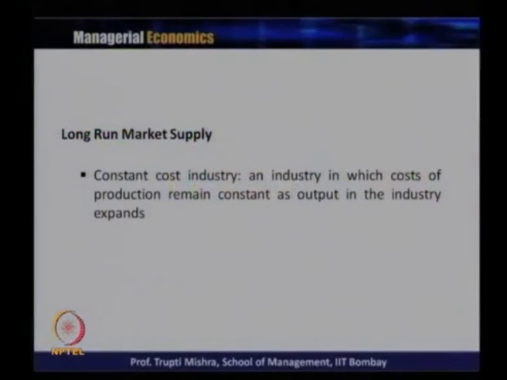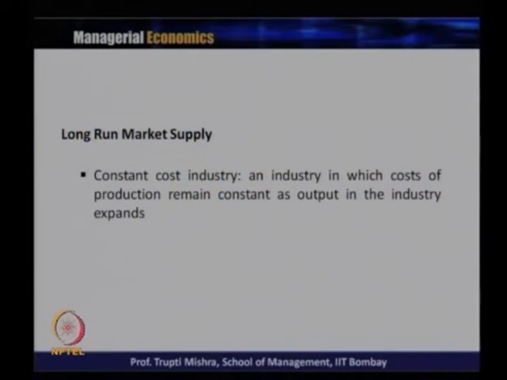But that cannot be done in the case of the long run, because in the long run we are not checking the shutdown condition, it's actually exit from the market. So in the long run, whenever there is a change in the price, or a change in the factors of production, the increase or decrease in the prices of the factors also leads to a change in the supply. So we will analyze that through the three different industries: constant cost industry, increasing cost industry and decreasing cost industry. To start with, we will first analyze the constant cost industry.